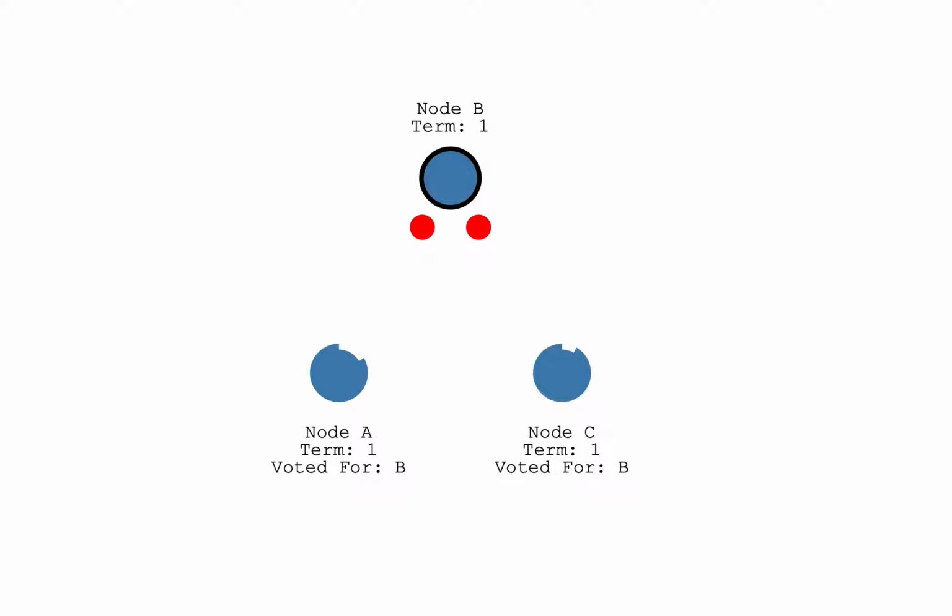These messages are sent in intervals, specified by the heartbeat timeout, as I told you. The followers then respond to each heartbeat, each append entry message, and as you can see, they're getting the entry message and responding to it. The election term will continue until a follower stops receiving heartbeats and becomes a candidate. So if one of the nodes dies, say the leader dies, they will stop getting the heartbeats, their timeout will run out, and they will again start with the elections.